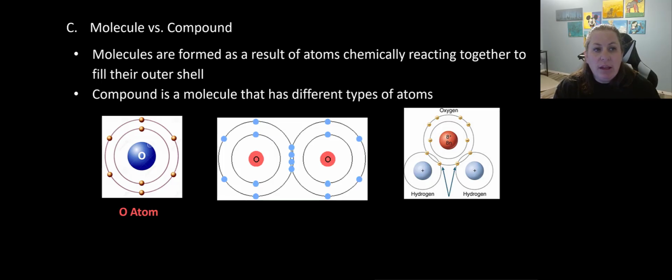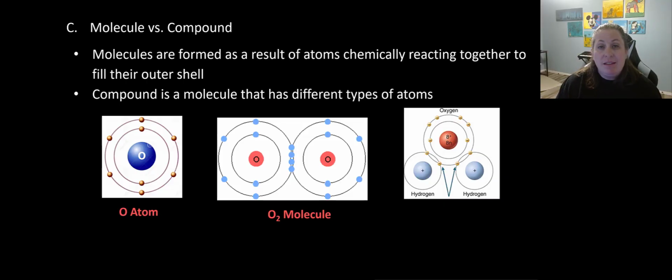Now, when we look at the definitions here, there are 2 kinds of definitions when it comes to molecule and compound, okay? So a molecule is when any kind of elements react together. But a compound is a molecule that has different types of atoms reacting together. So if we look here in this example, I have an oxygen atom here. It's 1, so that's why it's called an atom. But when 2 oxygens combine together, we call that an oxygen molecule.